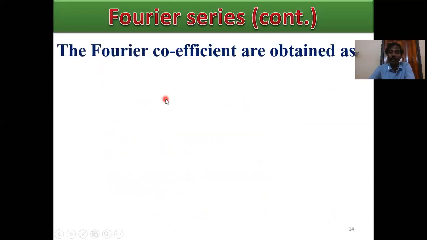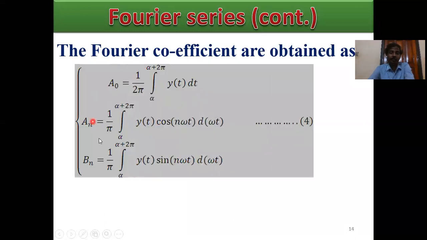The Fourier coefficients are finally obtained as: our a0 coefficient equals 1 by 2 pi, the integral from alpha to alpha plus 2 pi of y of t dt. This is the constant a0. Next, an equals 1 by pi, the integral from alpha to alpha plus 2 pi of y of t cos n omega t d omega t. And bn equals 1 by pi, the integral from alpha to alpha plus 2 pi of y of t sine n omega t d omega t. This is a0, an the cosinusoidal component, and bn the sinusoidal component.